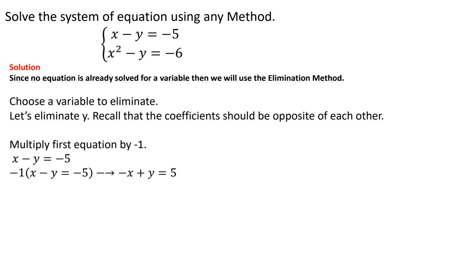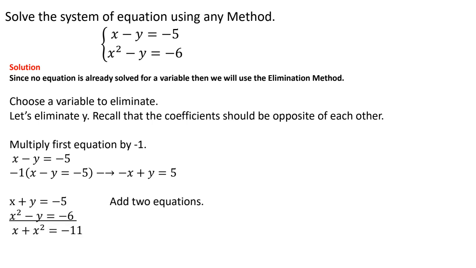So when I do that, -1 times the first equation is going to give me a negative x. -1 times a negative y gives me a positive y, and -1 times -5 gives me a positive 5. So now I'm going to add these two equations: -x + y = 5 with x squared minus y equals -6. Here, x plus x squared doesn't combine, because they're not like terms. But the plus y minus y becomes 0. They got eliminated. How about 5 minus 6? That gives me a -1.